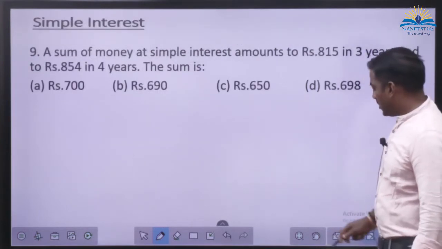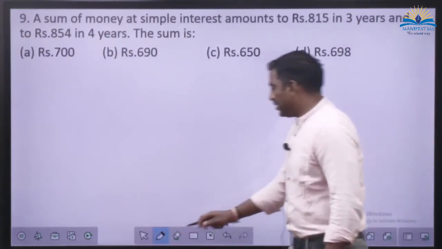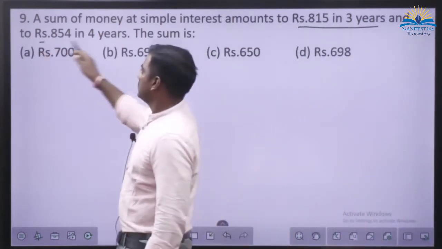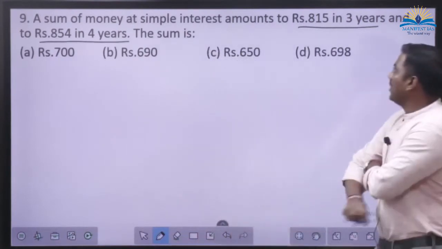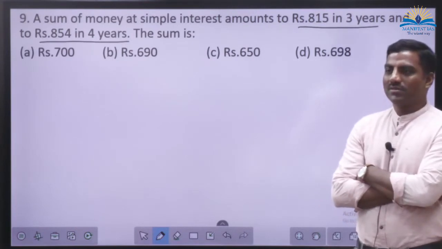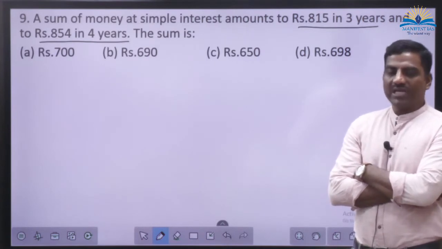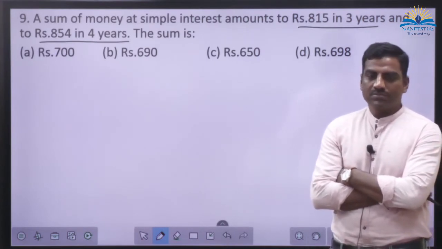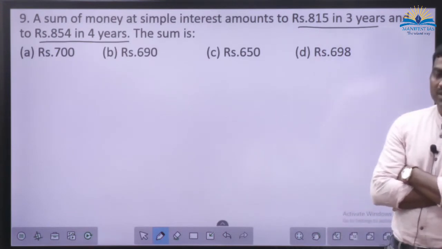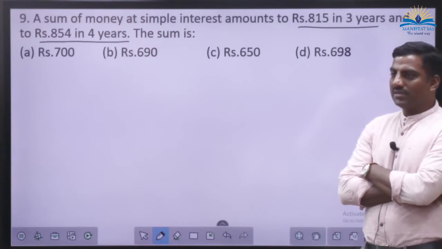A sum of money at simple interest amounts to rupees 815 in 3 years and rupees 854 in 4 years. 815 in 3 years and 854 in 4 years. Have they given a rate of interest here? Have they given time period? Indirectly they have given. Have they given principal amount? No, right? So how to proceed?